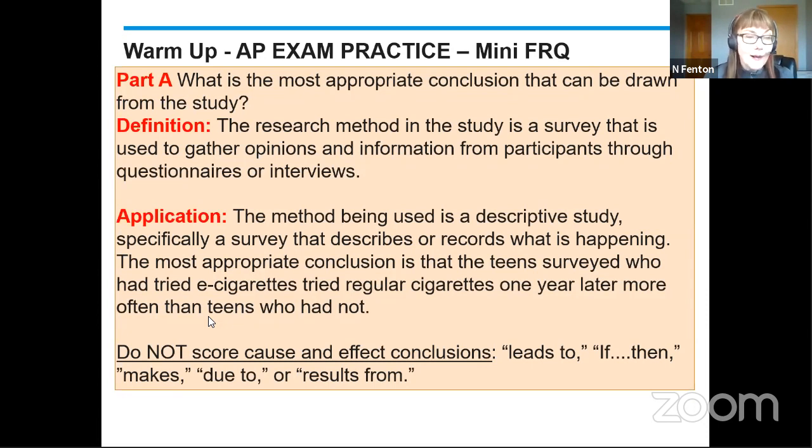So if your response said cause and effect conclusions, even if you use language like if then, leads to, makes, due to, or results from, any of those types of phrases is implying a causal conclusion, and you cannot do that because there is no random assignment or control group here. And actually an experiment in this particular area would be difficult ethically because you would have to randomly assign minors to use cigarettes, to try e-cigarettes.